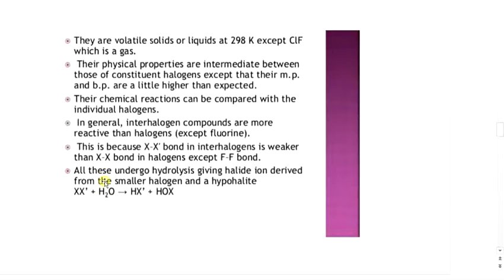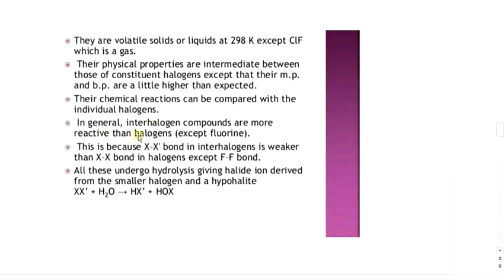Interhalogen compounds are diamagnetic in nature. They are volatile solids or liquids at 298 Kelvin except ClF, which is a gas. Their physical properties are intermediate between those of the constituent halogens except that their melting point and boiling point are a little higher than expected. Their chemical reactions can be compared with the individual halogens.